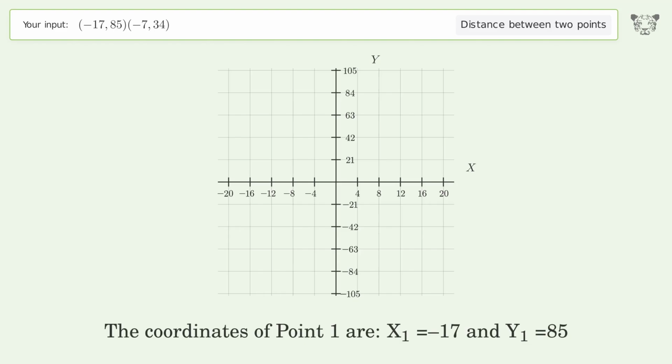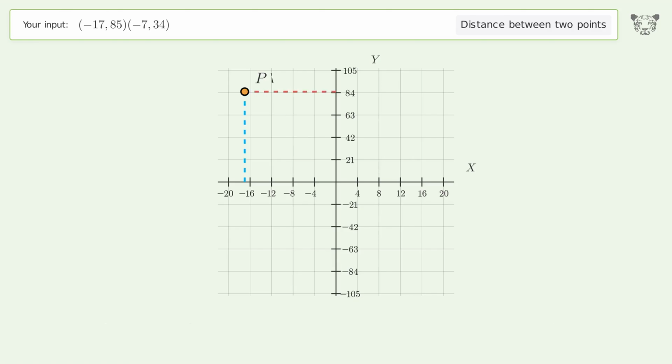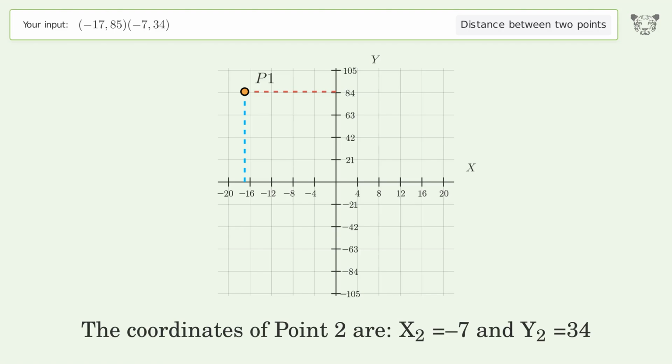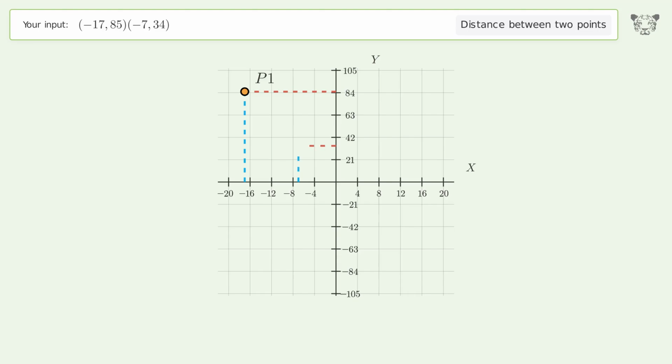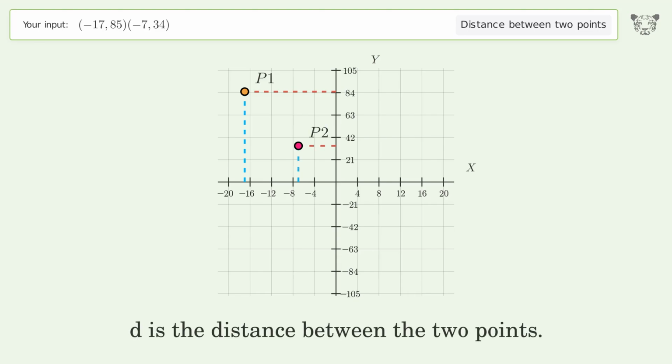The coordinates of point 1 are x1 equals -17 and y1 equals 85. The coordinates of point 2 are x2 equals -7 and y2 equals 34. D is the distance between the 2 points.